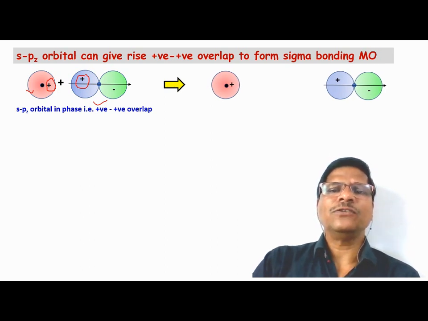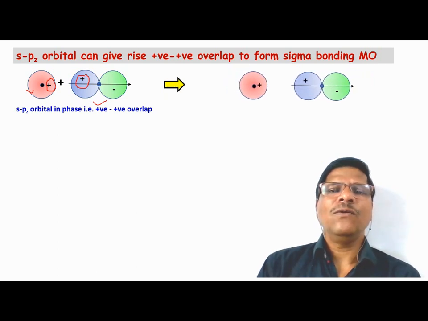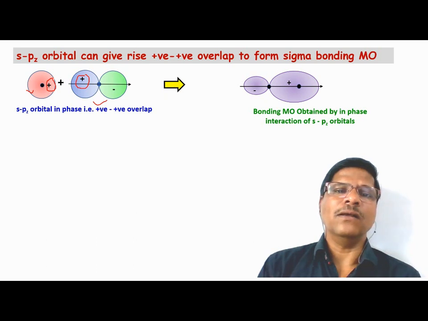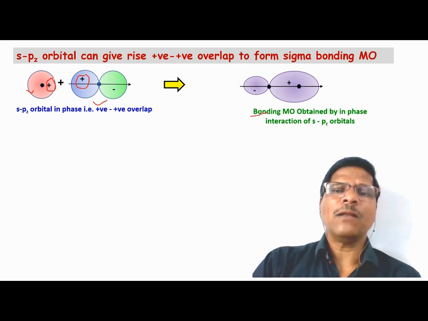When these two atomic orbitals combine with each other, we get the formation of the bonding molecular orbital. The important thing is that the combination is possible when the two orbitals are located at the bonding distance. So we get this bonding molecular orbital formed here.